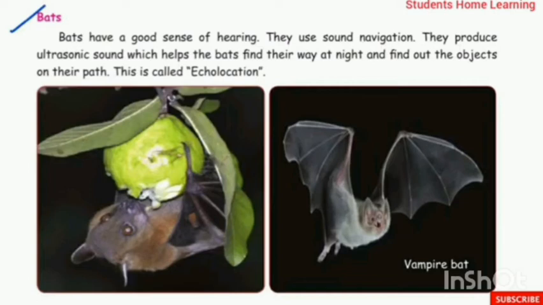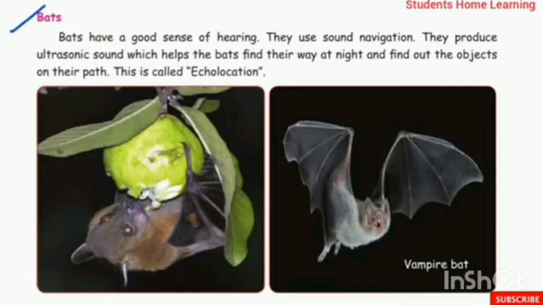Special senses in bats. Bats have a good sense of hearing. They use sound navigation. They produce ultrasonic sound which helps the bat find their way at night and find out the objects on their path. This is called echolocation. This is called what? Echolocation.